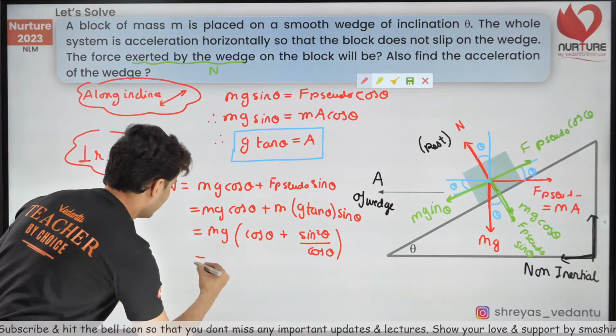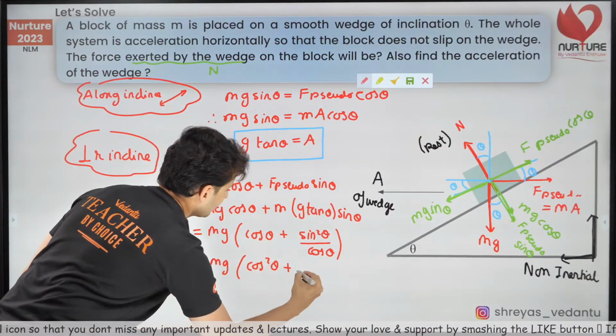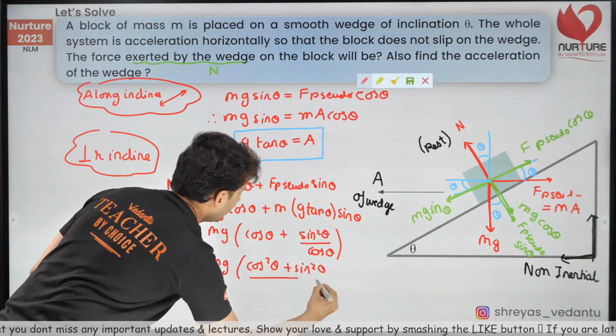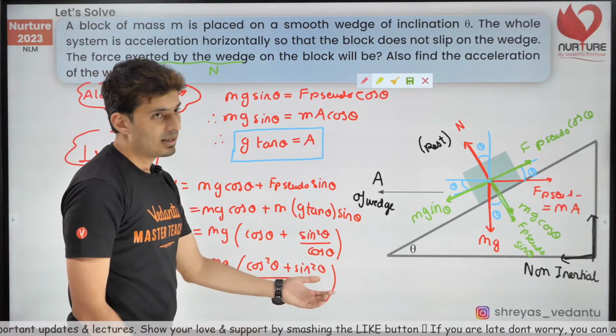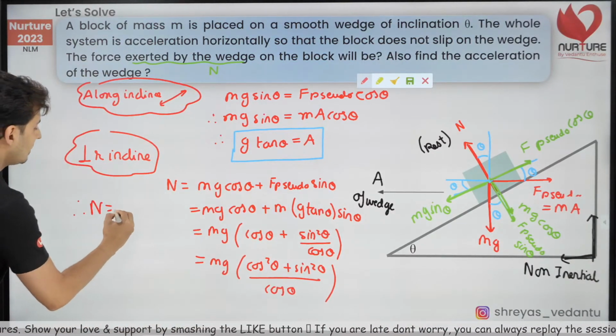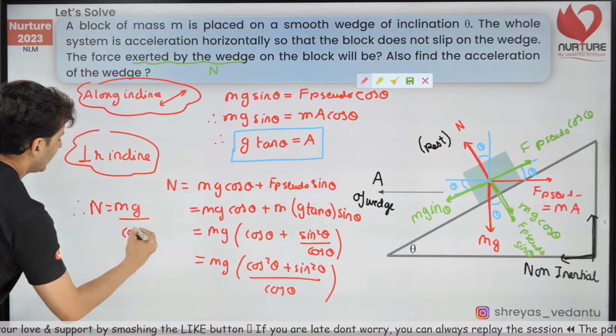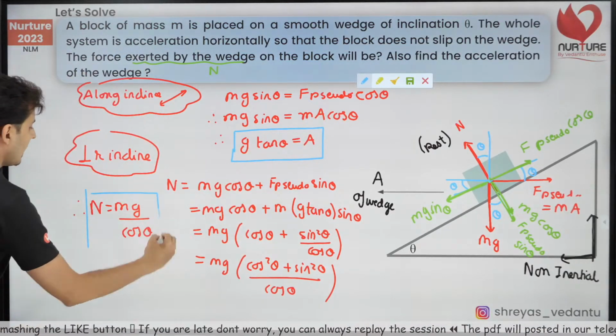Now let's take LCM. So it will become mg, cos square theta plus sine square theta, divided by cos theta. I know this identity: sine square and cos square together is 1. So the final answer for normal will be just mg by cos theta, or mg sec theta, the same thing. So that's the answer for normal.